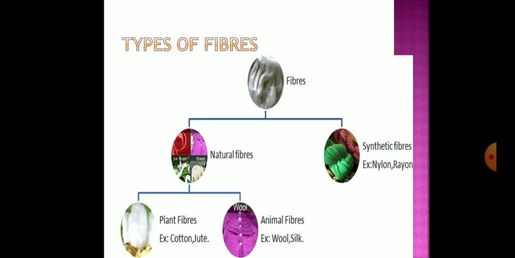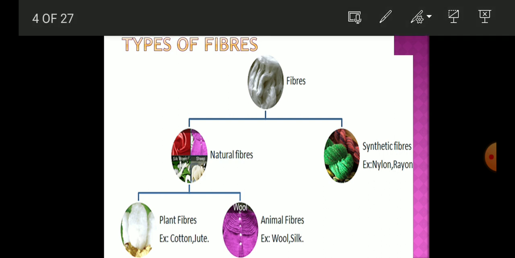So students, as we can see in this image, this fiber is divided into two main categories. That is, the first one is natural fiber and the second one is the synthetic fiber. Students, this natural fiber is obtained from the nature.